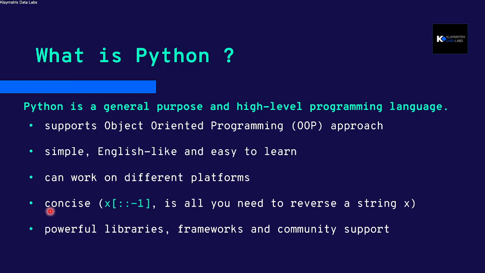It's very concise. If you see this example, a small piece of code is all you need to reverse a string in Python. So what other programming languages might take more lines to write, Python does in a very short code format. It has a lot of powerful libraries, frameworks, and community support. That makes Python really, really popular.